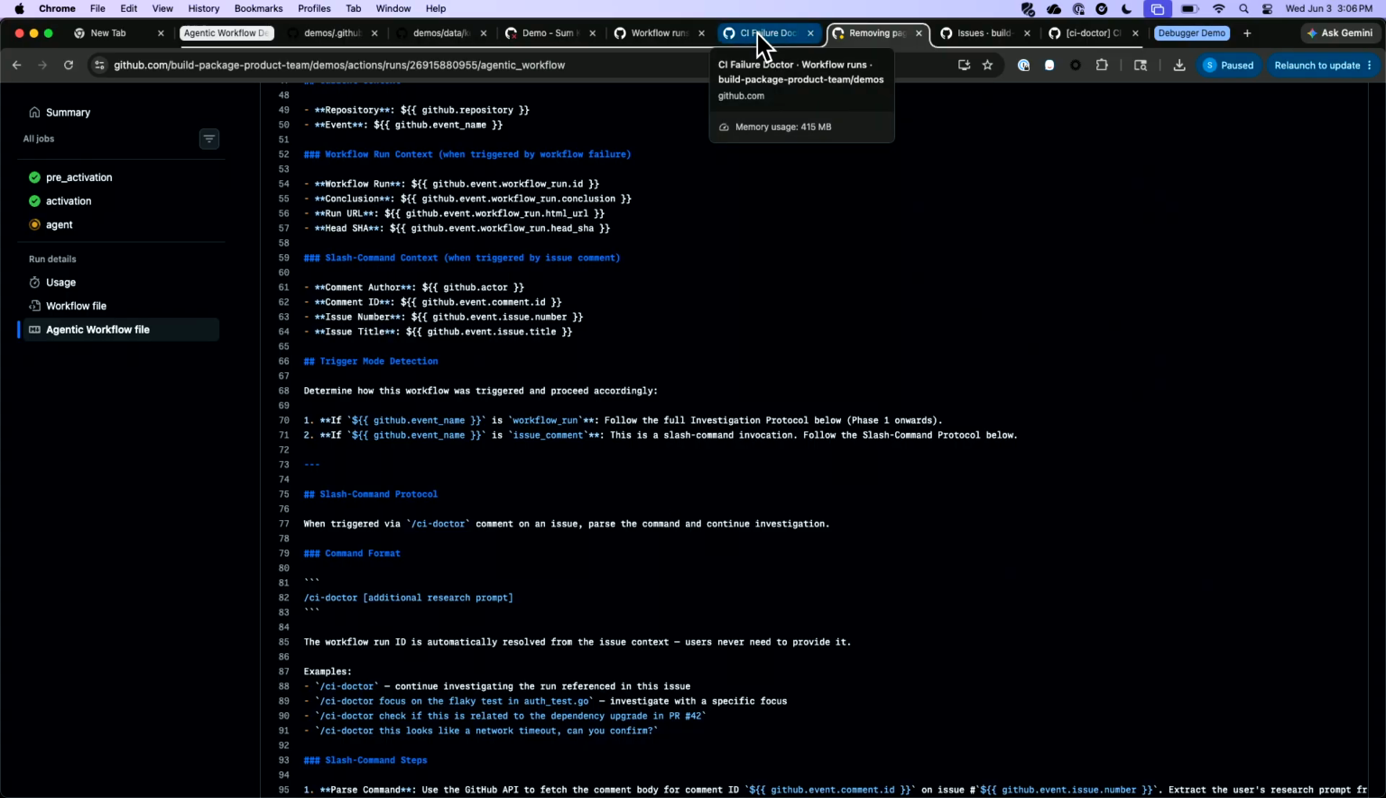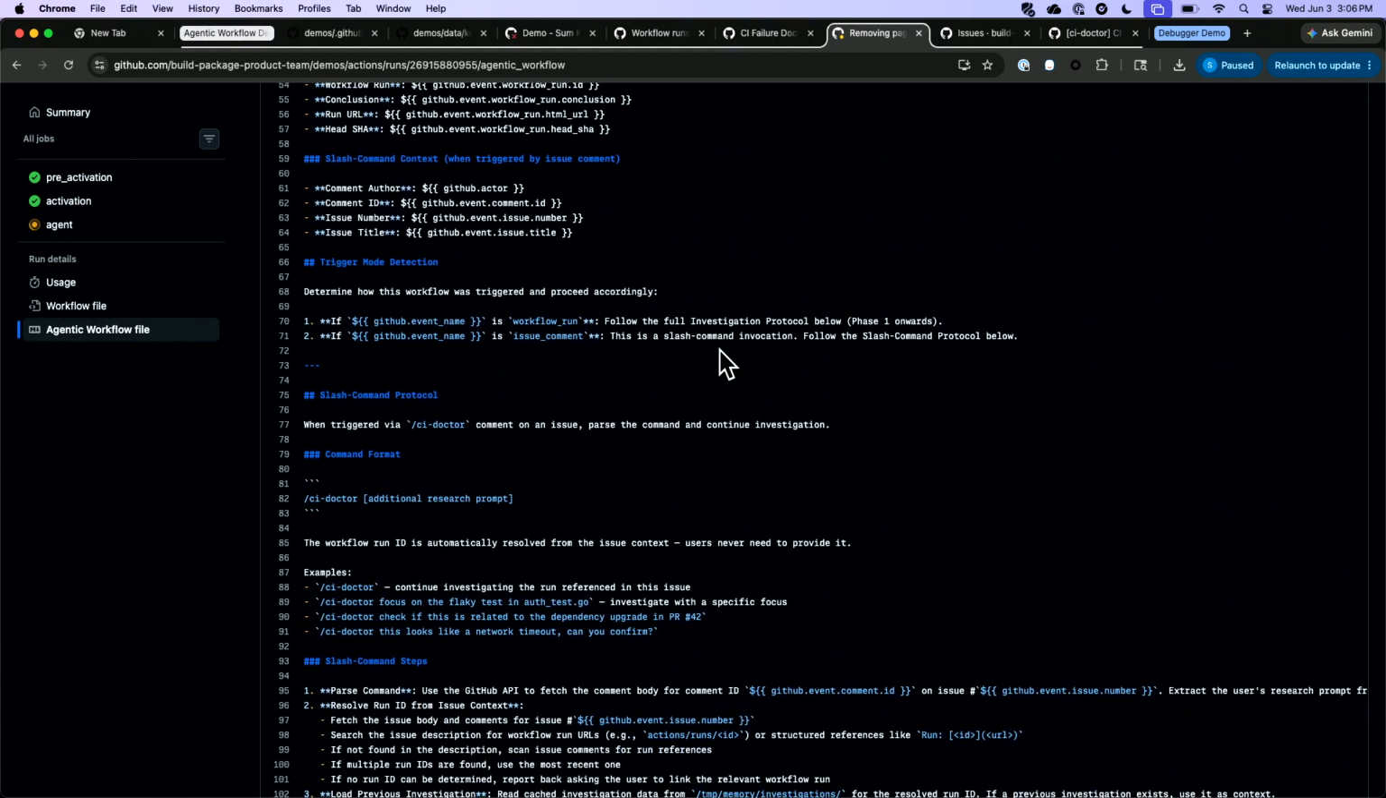So just so I understand, what we're looking at is an MD file that you can create. You're using a template for the CI doctor, but can I go in and just edit the file as I want, and it would change the behavior? You can not only edit the prompt, but one thing that's really cool is you can actually use Copilot to help you build and edit that prompt.